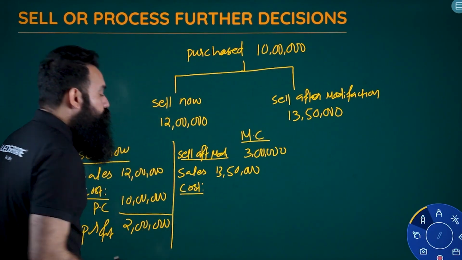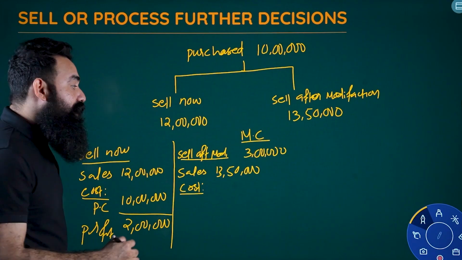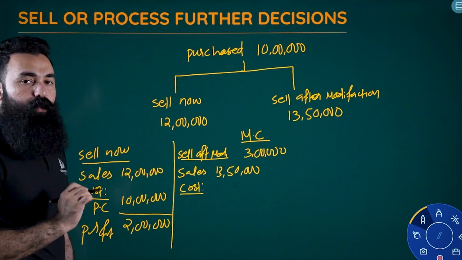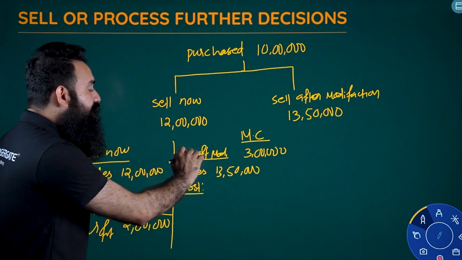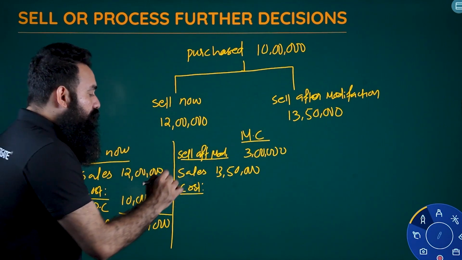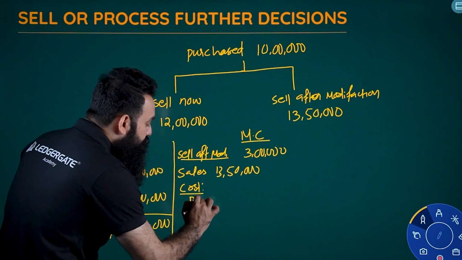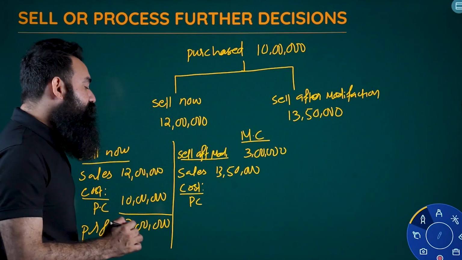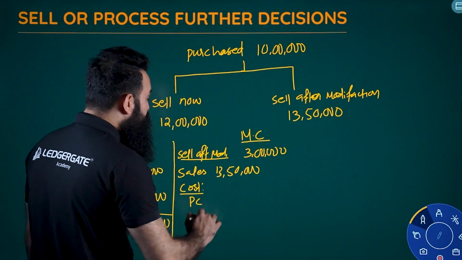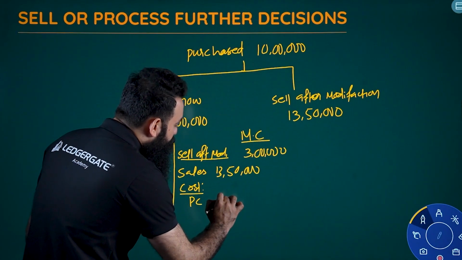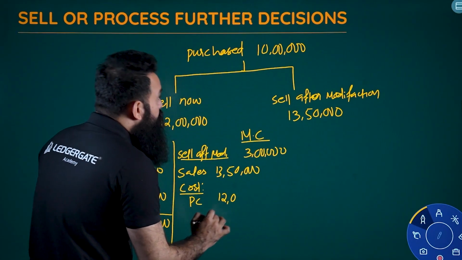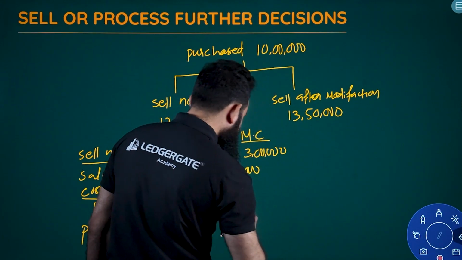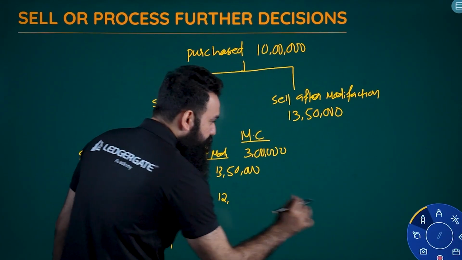What are the costs we will have if we sell after modification? We'll do either this or this. We cannot do both, right? Purchase cost, of course, will be there. Even if you are selling after modification, purchase cost we cannot avoid, right? That is 10 lakhs.